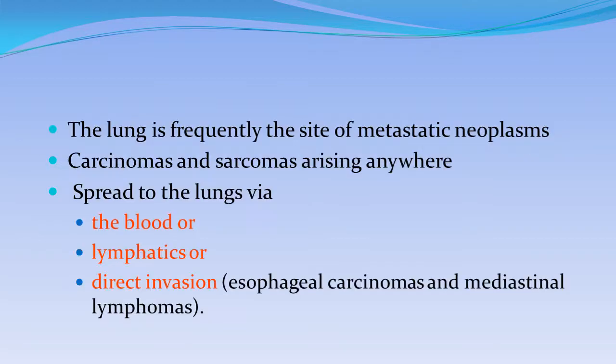Metastatic lung tumors. The lung is frequently the site of metastatic neoplasm. The carcinomas and sarcomas arise anywhere, and spread to the lung via blood, lymphatics, or direct invasion. Esophageal carcinomas and mediastinal lymphoma extend by direct invasion.